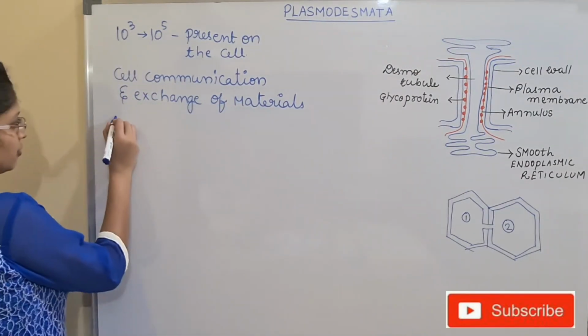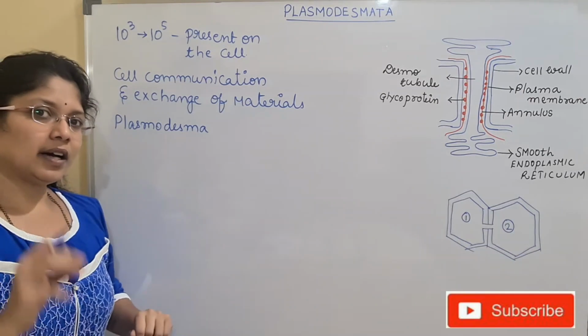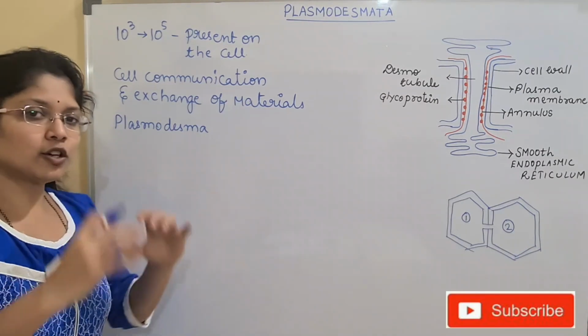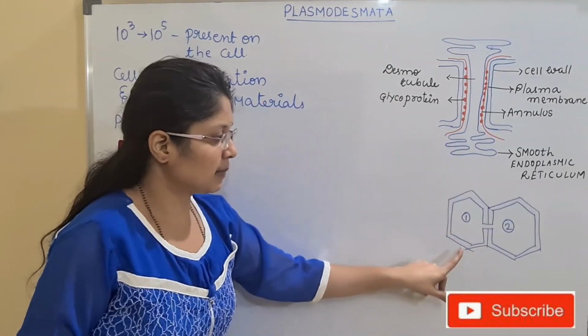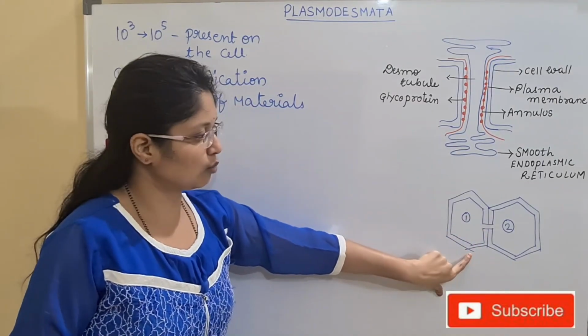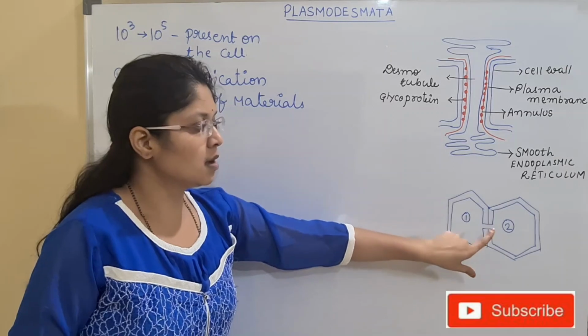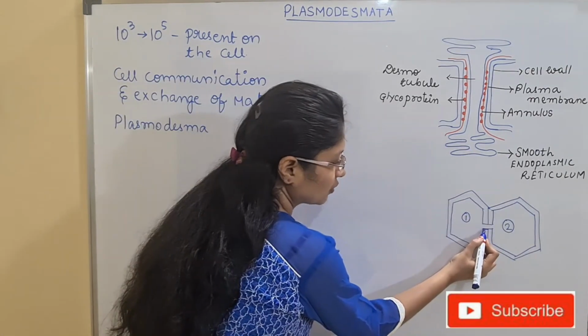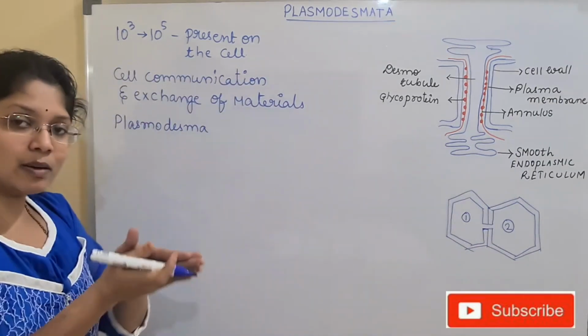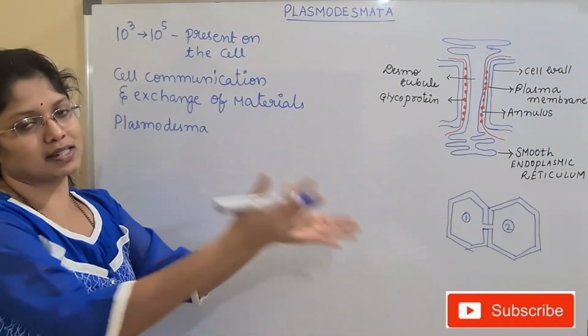In the region of the plasmodesma, both the cell wall and the plasma membrane are involved. Let us say this first layer is the cell wall, and the second layer is the plasma membrane. What will happen, children? Both of them will be curved and open to the adjacent cell.